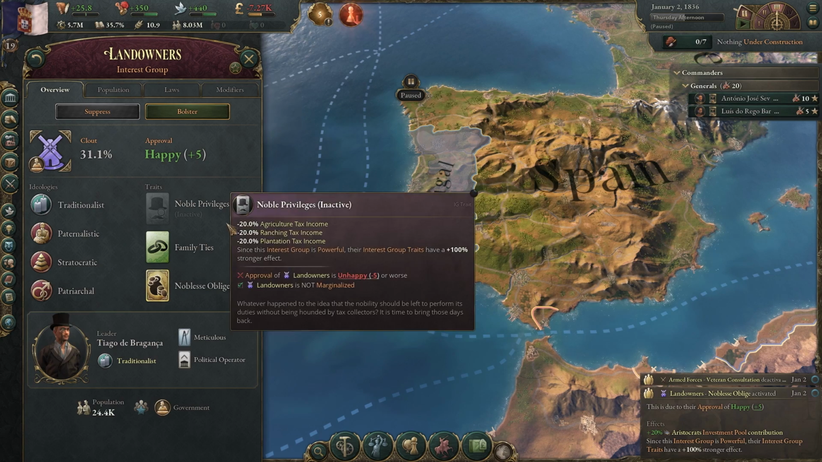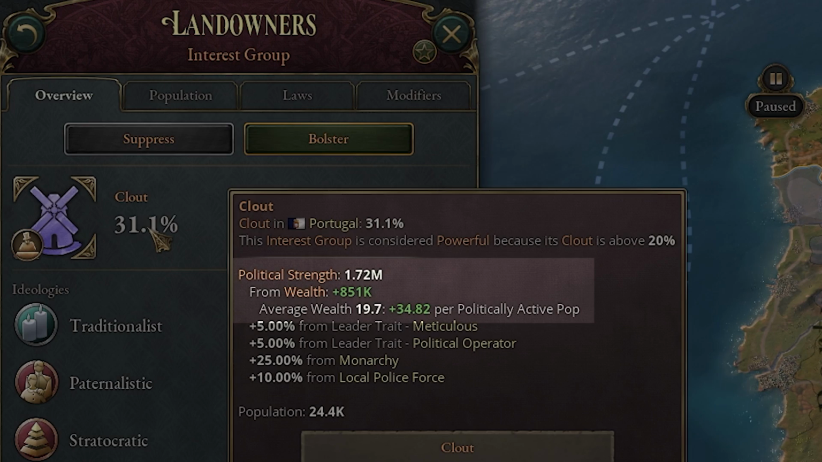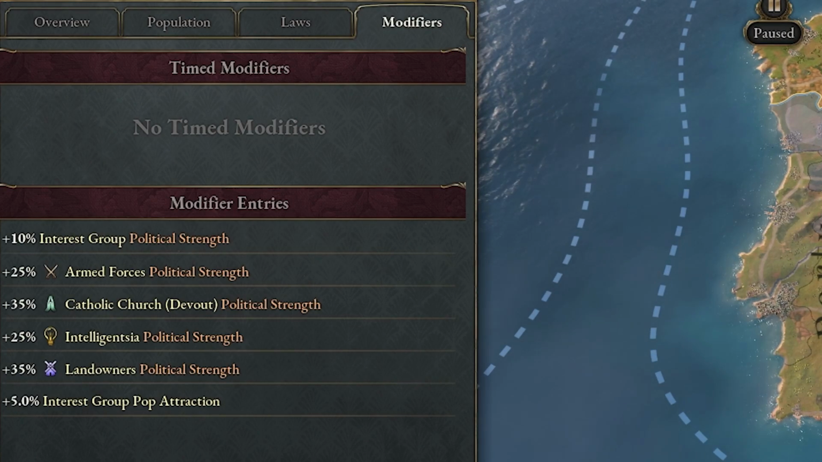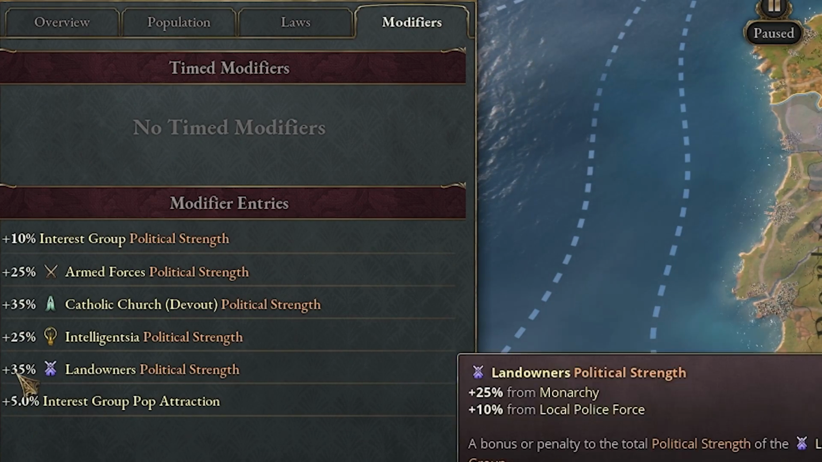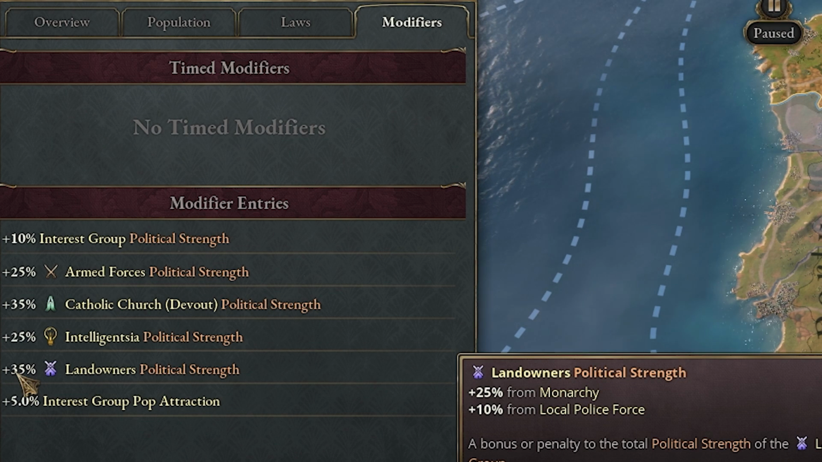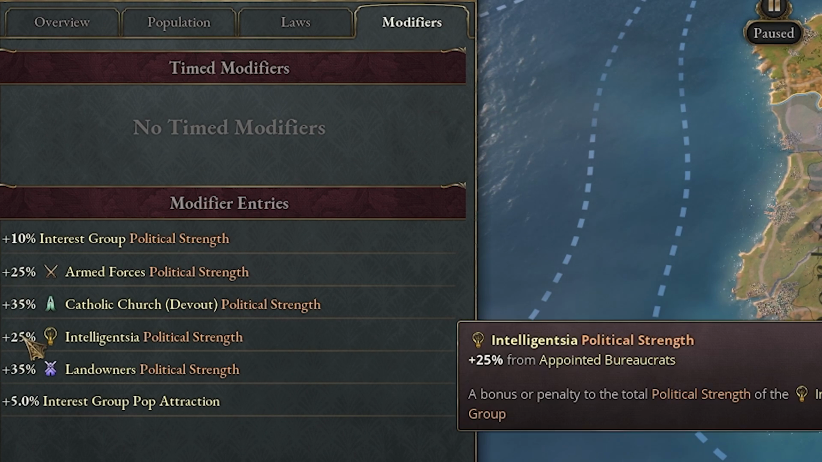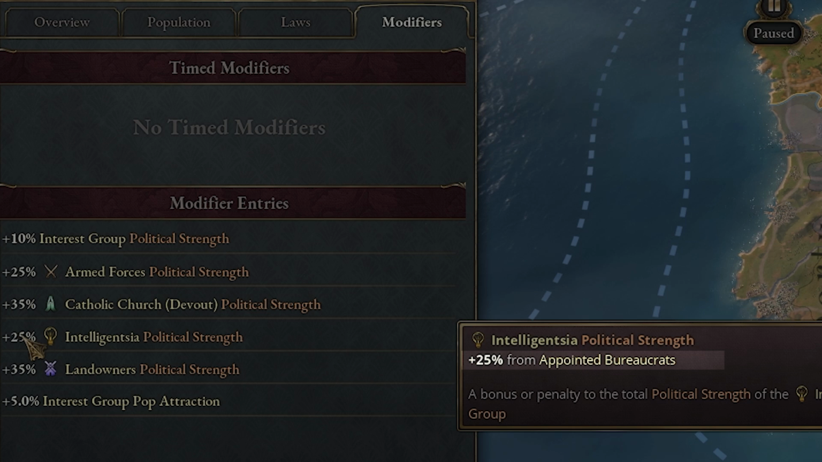So if you click on your interest groups, you can see the clout and the breakdown here, and you can tell population of your interest group is very important, as well as the wealth. So I definitely recommend you watching my previous video of how to control interest groups. Sheer population growth is not enough, though. Make sure you take a look at your modifiers, and you can see the different interest groups and what political strength and percentages they're getting from different laws. For example, landowners are getting a plus 25% from monarchy and plus 10% from local police force. And maybe your opposing parties are getting benefits as well from different groups. So, for example, appointed bureaucrats here is getting a plus 25%. So that is definitely one law you would look to try to remove.